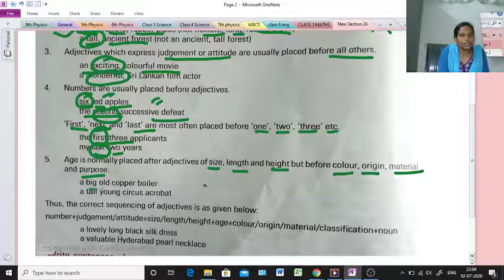A big old copper boiler. So big is size, after size old is used. So tall, it is also size, after tall young is used, but it is used before material, copper boiler, circus acrobat. Okay.